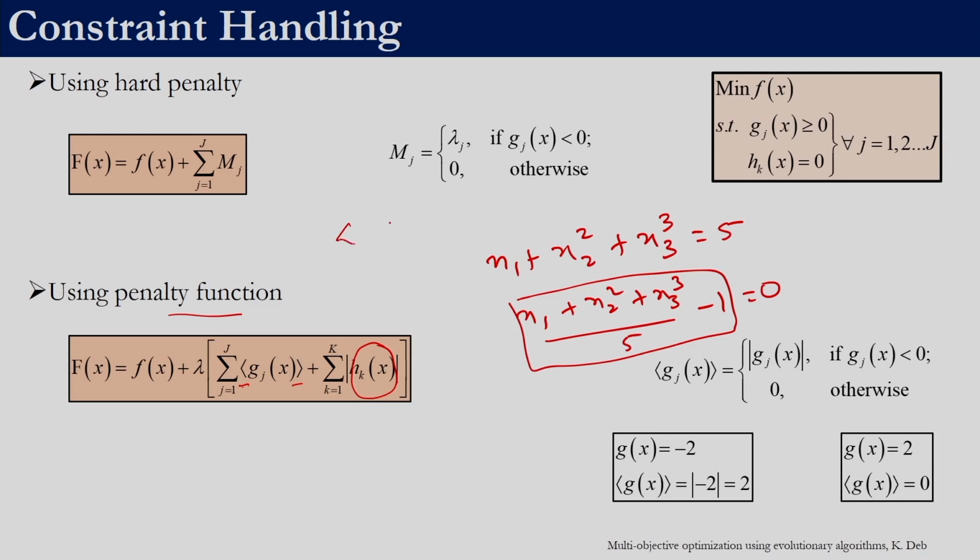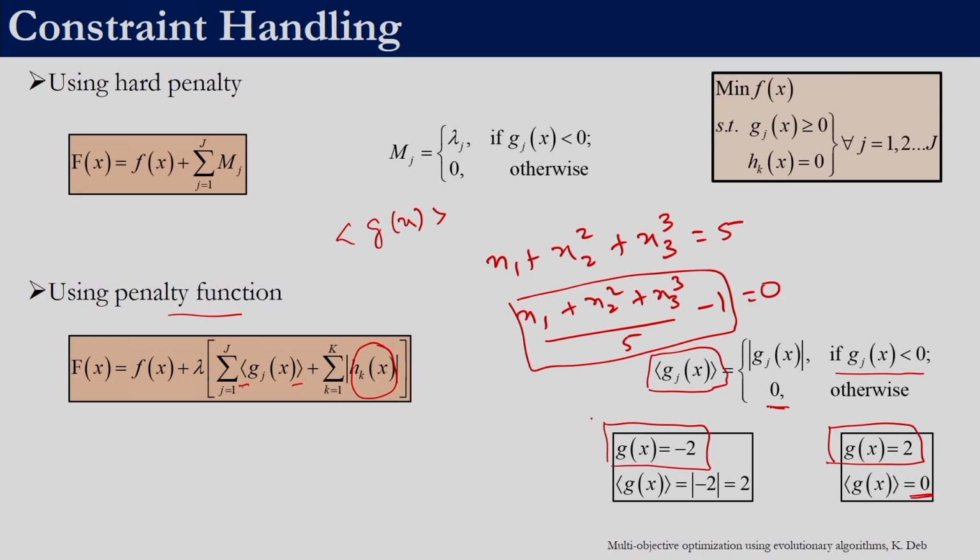Here if you see, we have this operator over here. So this basically does what we have discussed previously. This operator will assign a value of 0 if the constraint is satisfied. If the constraint is not satisfied, so if it is a negative value, then it will take the absolute of this. For example, consider this case that g of x is equal to minus 2. Since it is less than 0, it actually violates the constraint. So this bracket operator will take just the absolute of this. So absolute of minus 2 is equal to 2. But if g of x was actually 2, then this bracket operator will return 0.